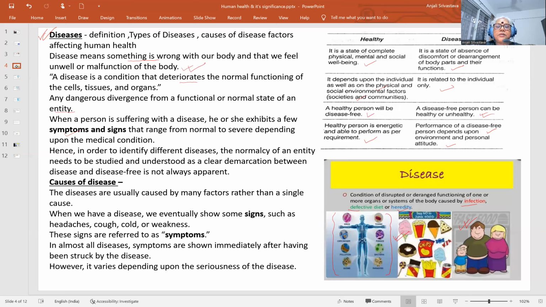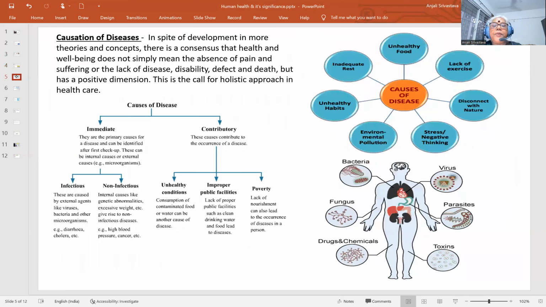Now, the causes of disease. One important thing to note is that if we are not healthy physically, that is, if anyone has any disease, he or she will show some identifying features called symptoms or signs, that range from normal to severe depending upon the medical condition. So for different diseases, the normalcy of an entity needs to be studied and understood, as there is a clear demarcation between disease and disease free. Then causes of disease may be classified variously.